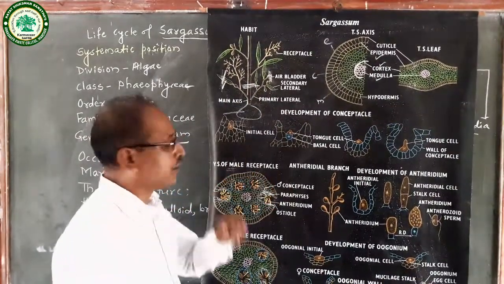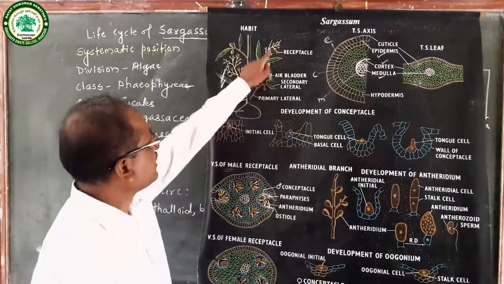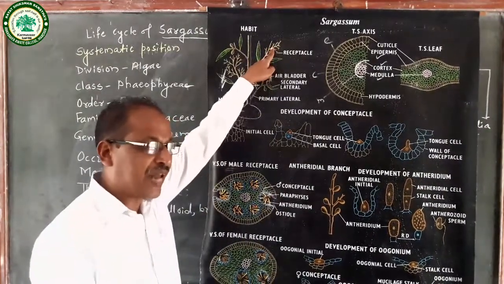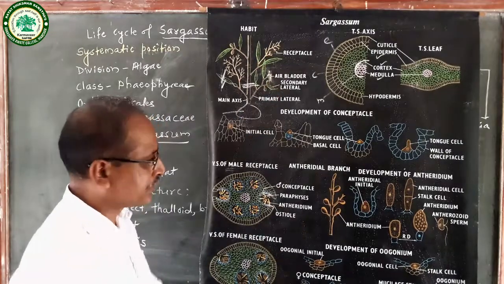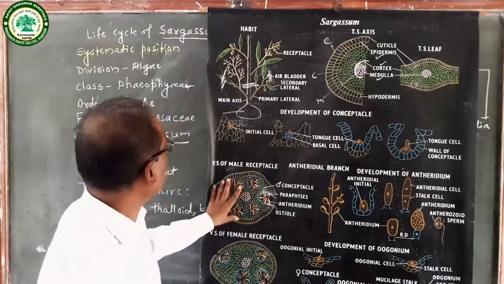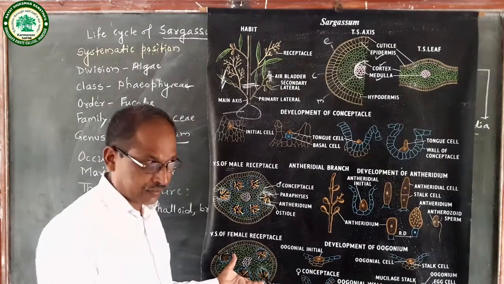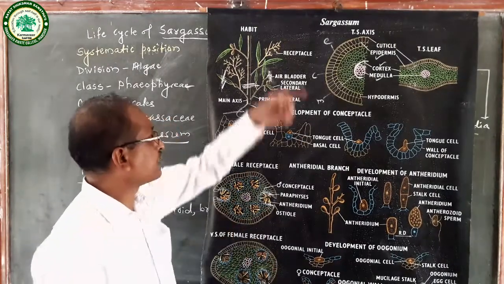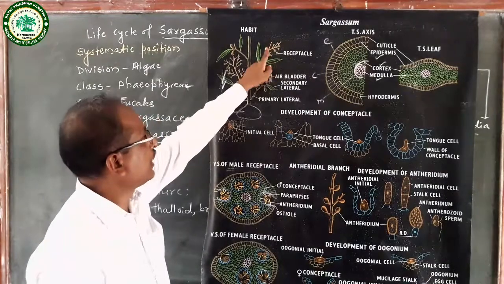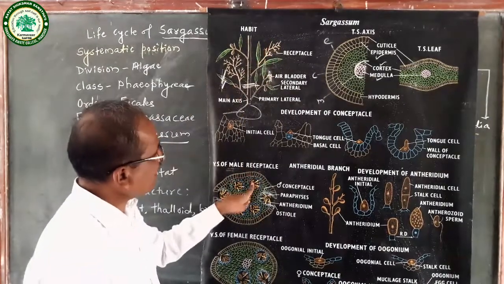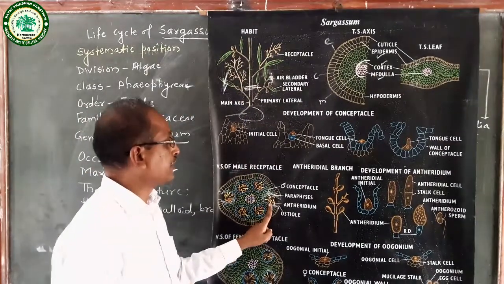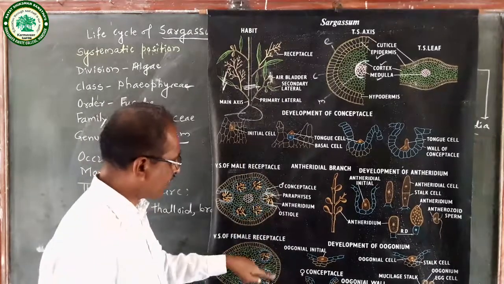Conceptacles are present in the receptacles. Here these are the receptacles. In the receptacles, conceptacles are present. This is the male receptacle and this is a female receptacle. These receptacles are present on the hairs on this structure.